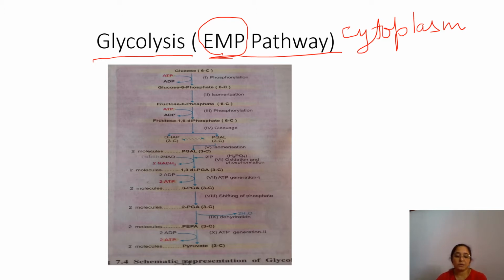Now glycolysis consists of two major phases. The first one is the preparatory phase and the second one is the oxidative phase. The first one is the preparatory phase, from the first to the fifth step of glycolysis. From here to here, this is the preparatory phase, and then from the sixth step to the 10th step, up to here, is the oxidative phase. So one by one we will go into the detail. The first one is the preparatory phase, this one.